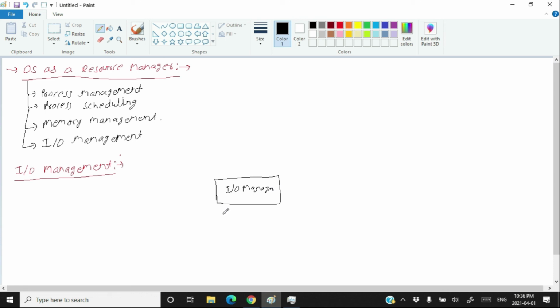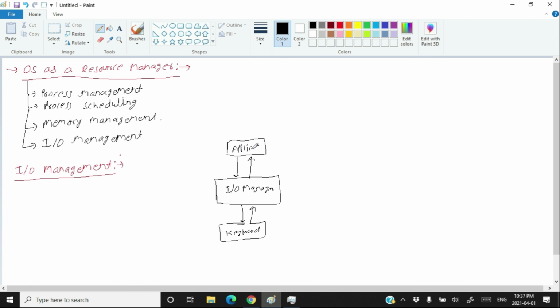The IO manager sends the request to an IO device. Suppose it sends the request to the keyboard, and after getting the response from this device, the IO manager passes that response to the application which wants to use the keyboard. The application first tells the IO manager that it wants to access the keyboard. Then the IO manager tells the keyboard that someone wants to access it. After getting the response from the keyboard, the IO manager tells the application that yes, you can use the keyboard. The same thing happens with other external IO devices.